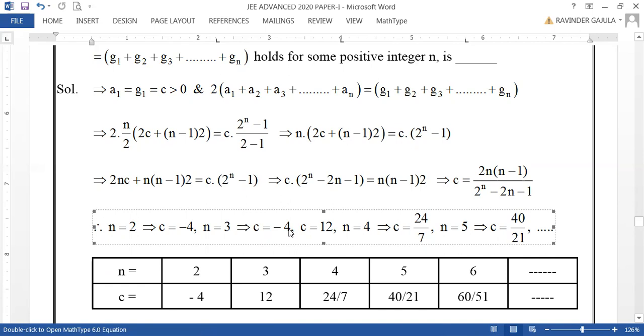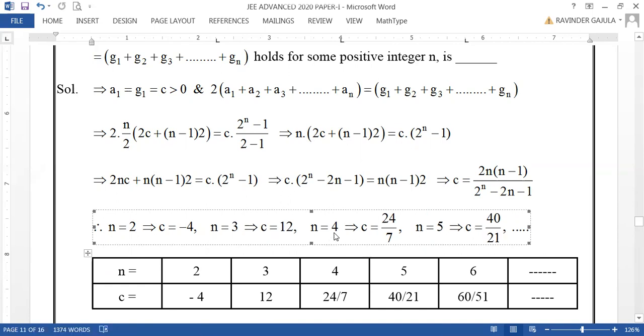Similarly, for n equal to 4, n equal to 5, we can find the value of c here. Now let us see what they are. For n equal to 4, the value of c is 24 by 7, which is non-integer. For n equal to 5, c equal to 40 by 21, which is non-integer. So going on like this with different values of n, c will be a rational number which is not an integer. Hence, c is an integer for n equal to 3 only.